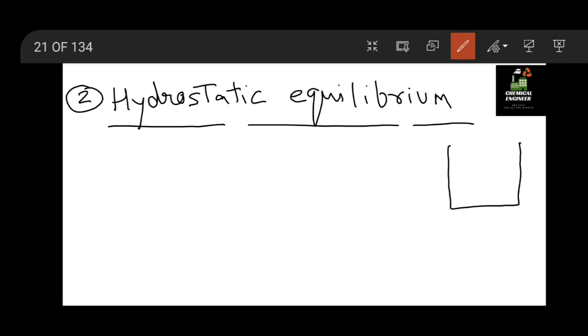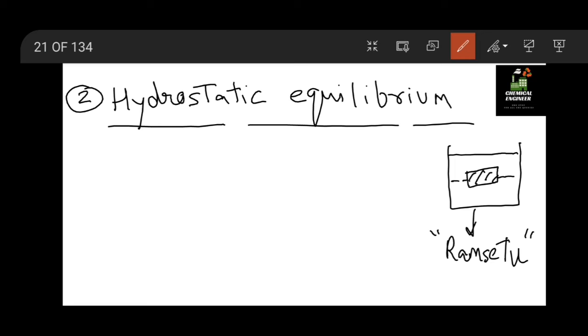Suppose the fluid is steady and we throw some mass or solid object in the fluid. At a certain distance from the top or from the bottom, the object comes to a stationary position. The example of this is the Ram Setu bridge. That is the principle behind the Ram Setu bridge, hydrostatic equilibrium.